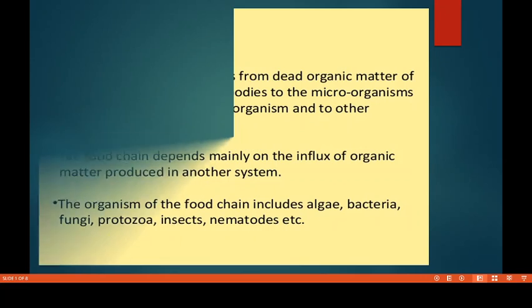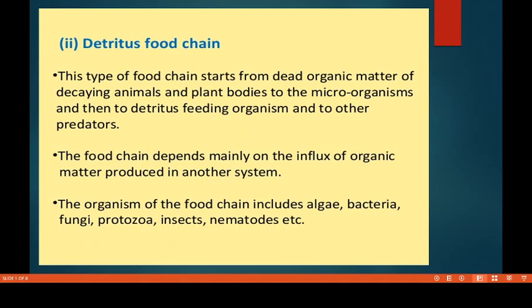Then the second one is the detritus food chain, okay? The name is new for you. Detritivorous means that in this food chain the primary consumer is a detritivore. For example, ants, termites, earthworms, millipedes, crabs, they all are called detritivorous because they feed on detritus. What is detritus? Fallen leaves, or parts of dead trees and similar kinds of organic matter.